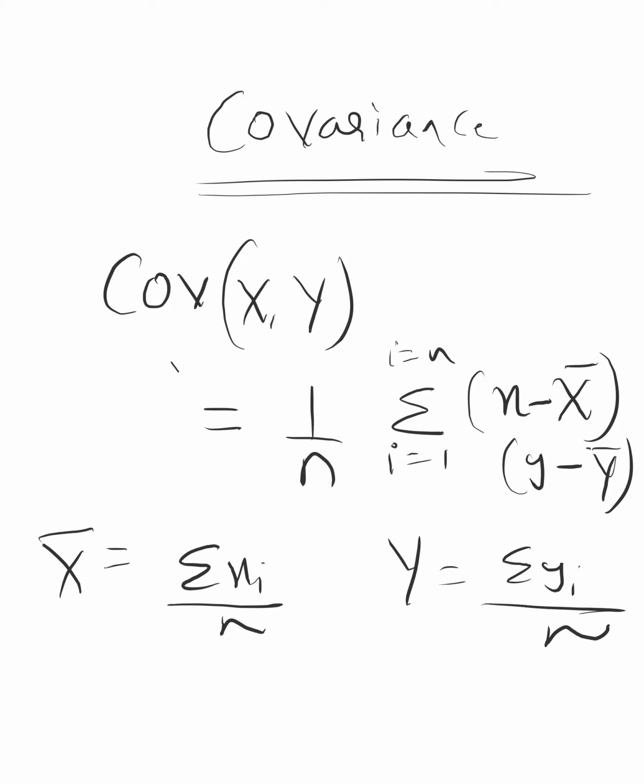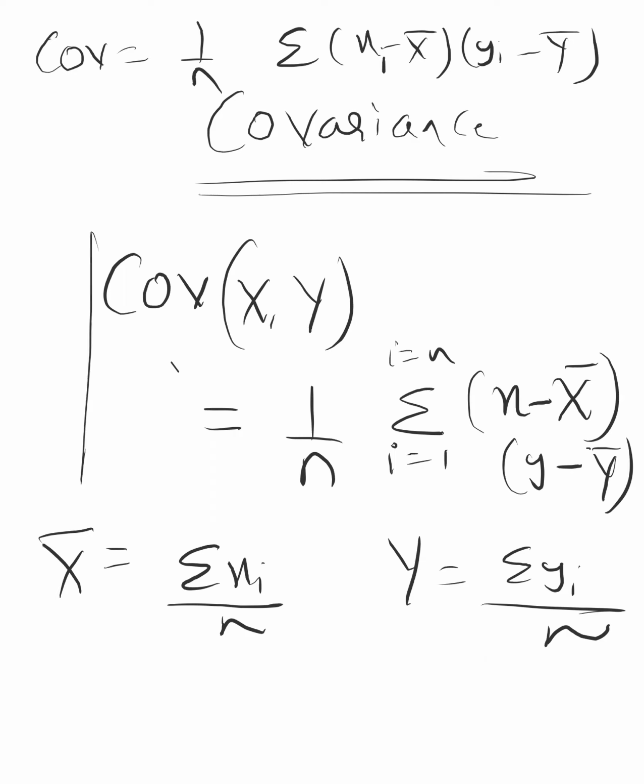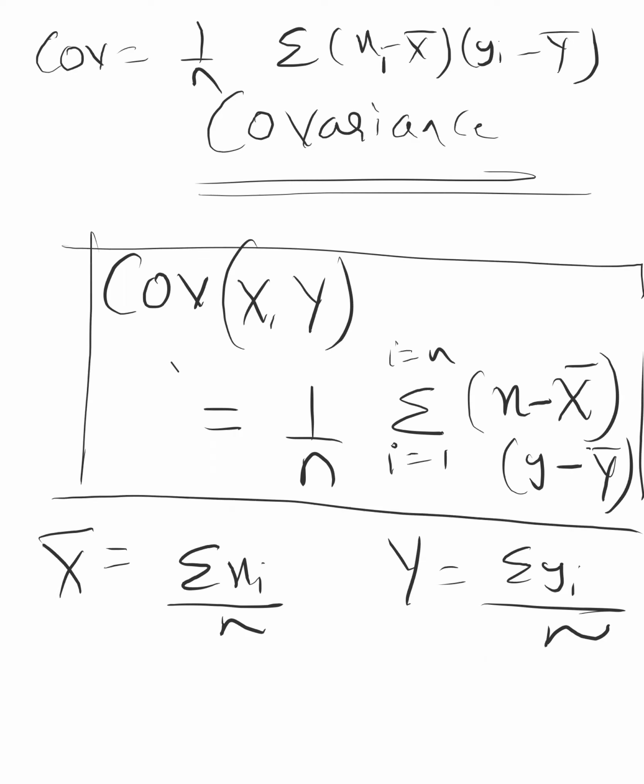Okay. So what is covariance? Covariance is 1 by n into summation of xi minus x mean into yi minus y mean. Now just note down this one. Then I will tell you how to solve the problem. One problem we will solve. Then it will be clear how to do it.